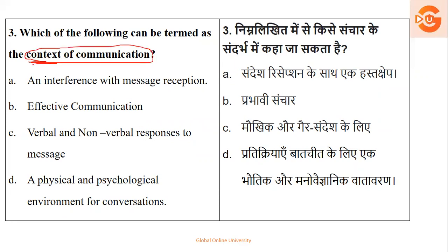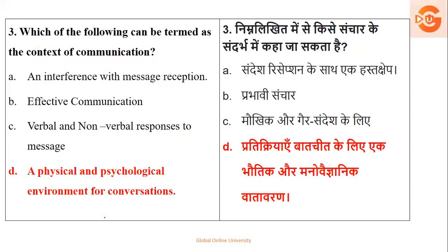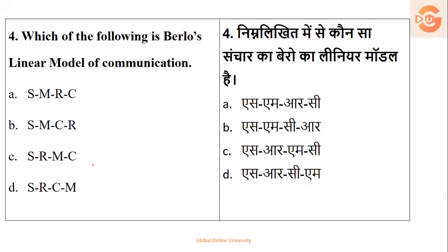आपको ये पता होना चाहिए इसका मतलब क्या है. A circumstances, a statement, idea. So interference नहीं हो सकता है, effective communication नहीं हो सकता है, verbal and non-verbal responses नहीं हो सकते हैं. See, the answer here can be the four, that is option number 4D, a physical and psychological environment for conversation. Because situation, circumstances इससे ही depend होंगे ना. So that is option number D is the right answer.